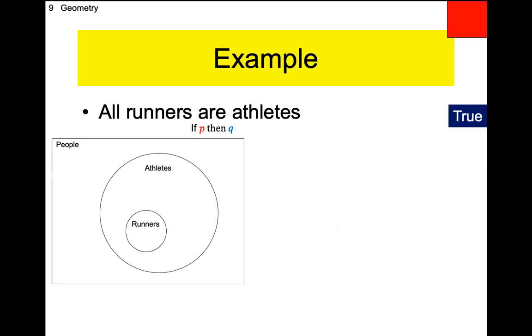Okay, so they're going to give you something like this, or ask you to construct this, and then they will ask you some questions. So for instance, it will say Leroy is a runner, and they will ask you to, I don't know, put Leroy in your Venn diagram. Chandler, where are we going to put Leroy?